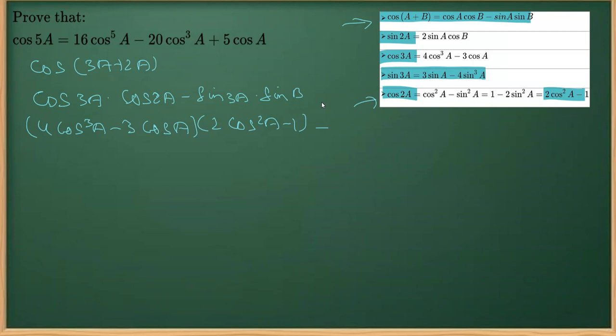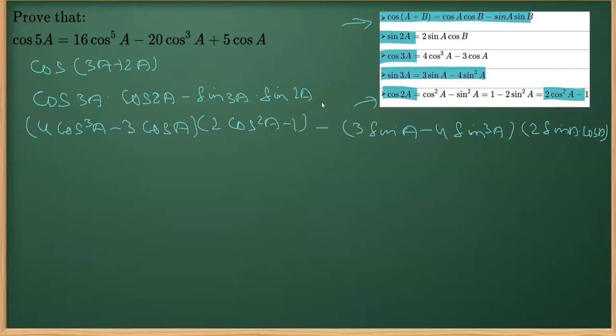Right? Now, in the next part, we are going to write sin 3a again using its expansion, that is, in a bracket, 3 sin a minus 4 sin cube a, and this is sin 2a. Sin 2a is 2 sin a dot cos a.